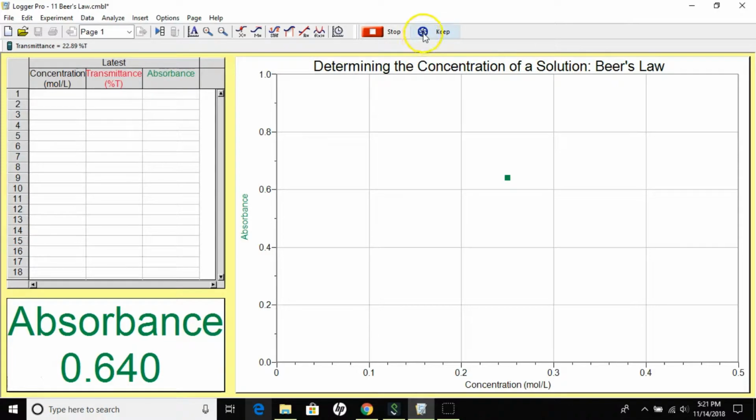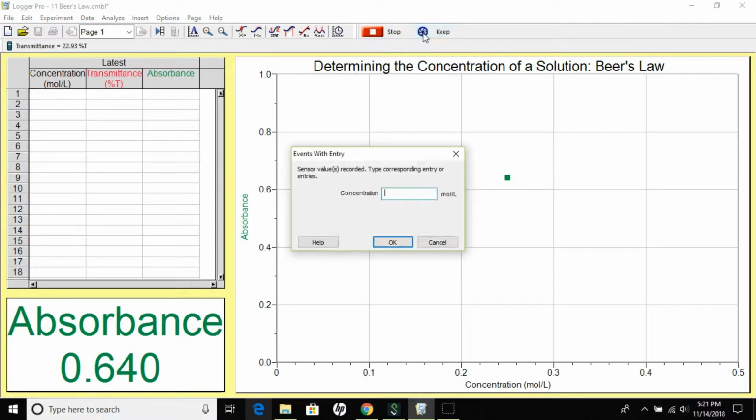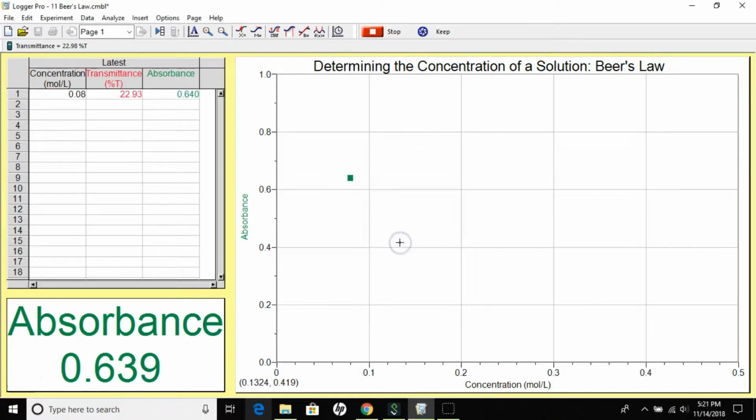So I'm going to press Keep, and since this is the lowest concentration, I'm going to enter in 0.08 moles per liter. That is the molarity, and I'm going to press OK. All right. Now when I'm looking at my graph, I can clearly see that this first point is kind of high on the graph,